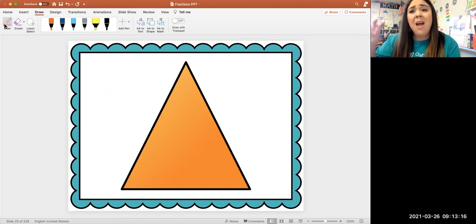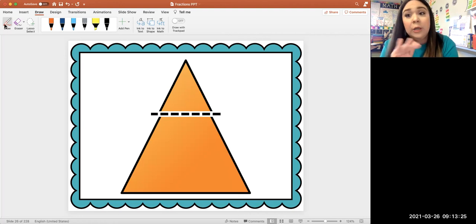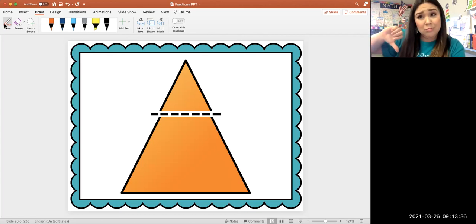What am I going to do? I'm going to partition that shape. Are you ready? Oops. Oh, I just partitioned it. Now we're going to make a prediction. Okay. I've already partitioned it. That means I've separated those pieces. Do you think the way that Ms. Hernandez partitioned this triangle is going to be equal or not equal? Show me your thumb. Equal or not equal?